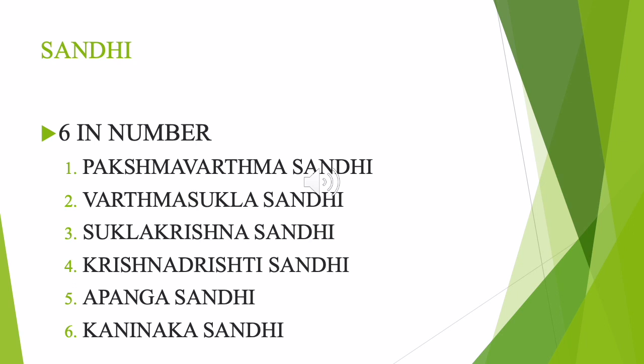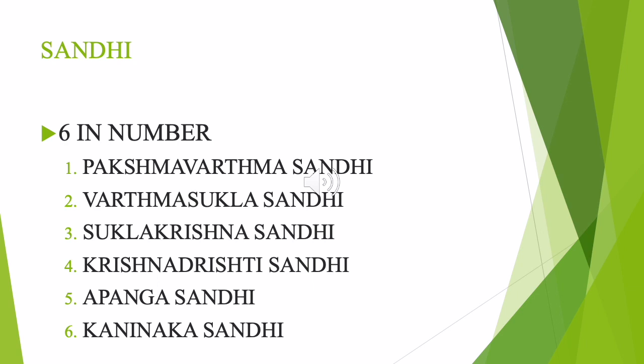If we observe the eyelid, both the upper and lower eyelid join at both the ends, right? So in modern terms they call it canthus, medial canthus and lateral canthus. In our terms we call medial canthus Kaninaka Sandhi and lateral canthus Apanga Sandhi. So in this chapter we are dealing with the diseases affecting these sandhis.